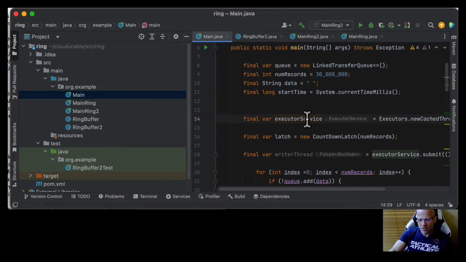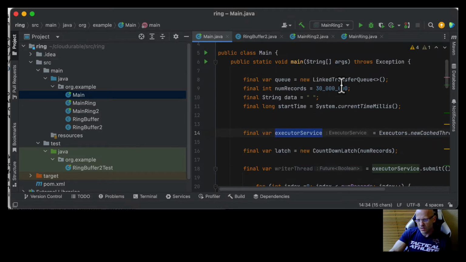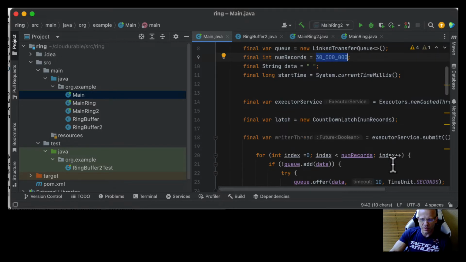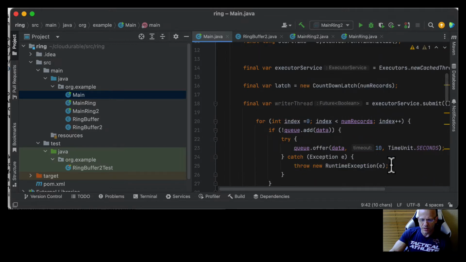I have an executor service. I'm going to start 2 threads. One's a writer, one's a reader. I'm going to see how many of these 30 million records I can put through in a short period of time. So here's my writer thread. I create an executor service in Java, just plain old Java. This essentially is my writer thread.